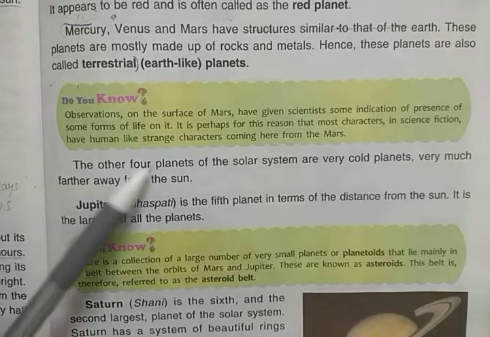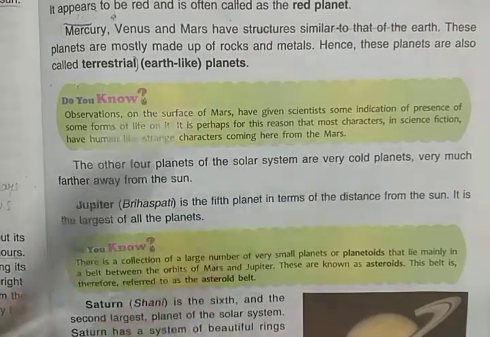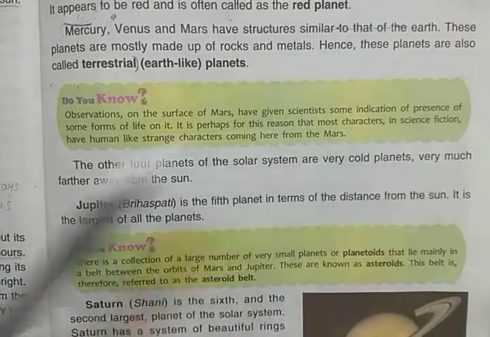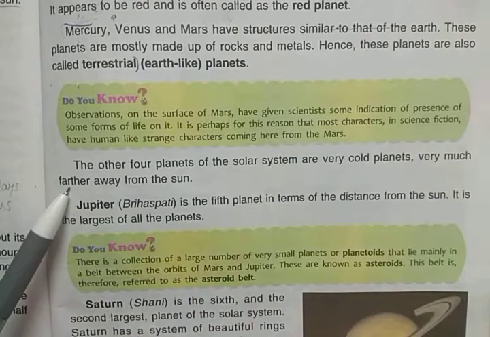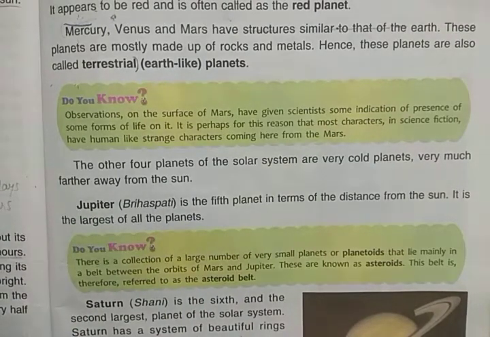But the other 4 planets of the solar system are very cold planets. Why? Because they are much further away from the sun, just because of their distance from the sun. They are very far from the sun, and because of that the sun's heat and light do not reach there as much. That's why they are very cold.